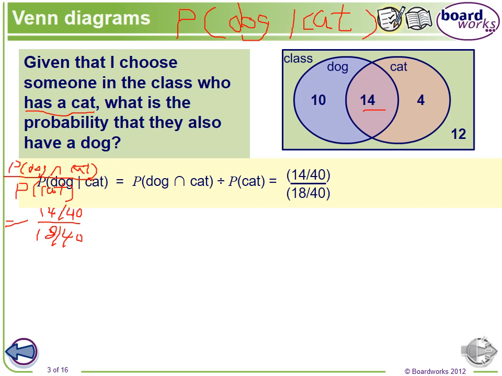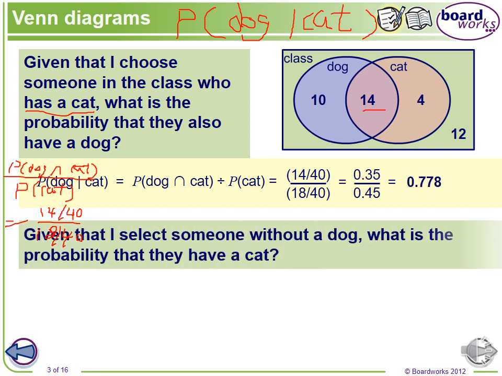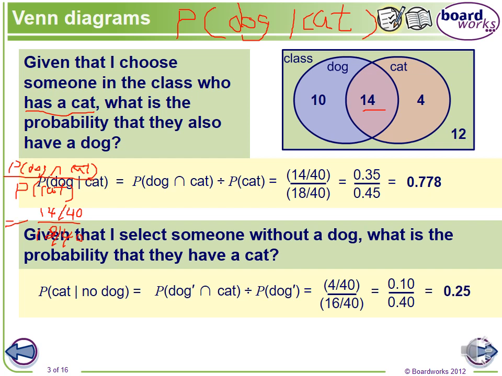I'm not going to do the calculation here. The answer is about 0.778, rounded. If they don't tell you how many decimal places they want, just round to tenths, hundredths, thousandths, it doesn't matter. So it's 0.778. That's the answer. Again, I will show you my way.